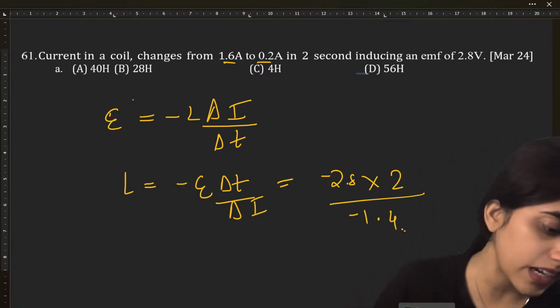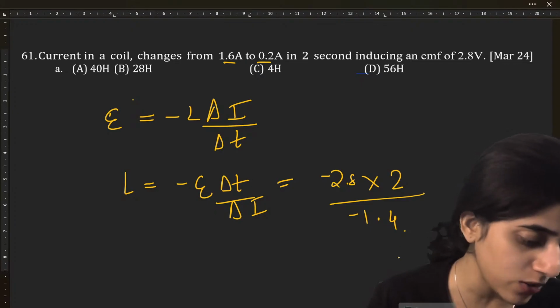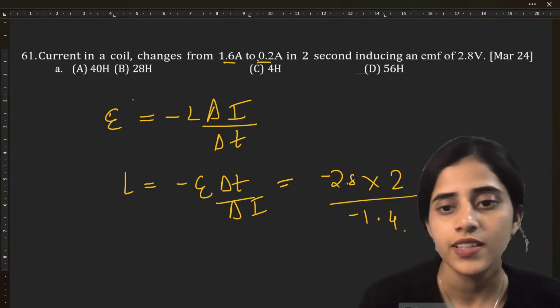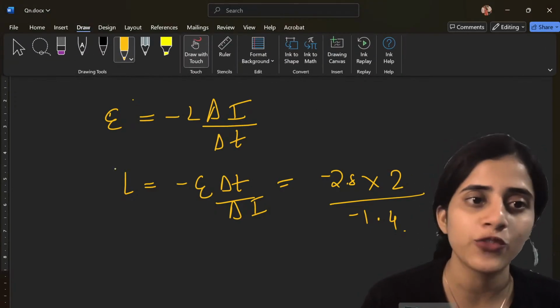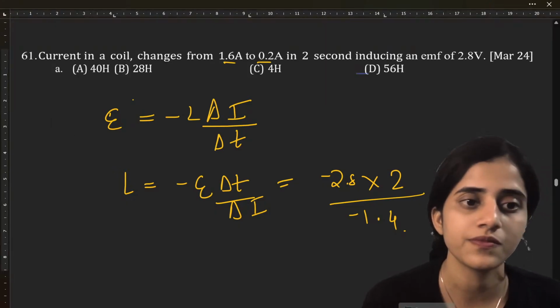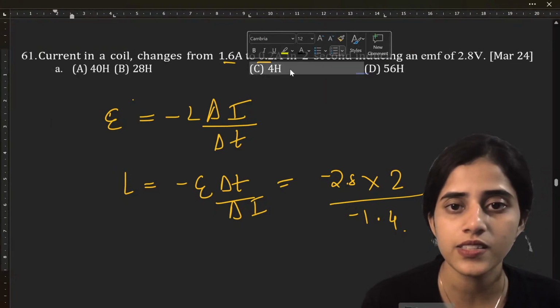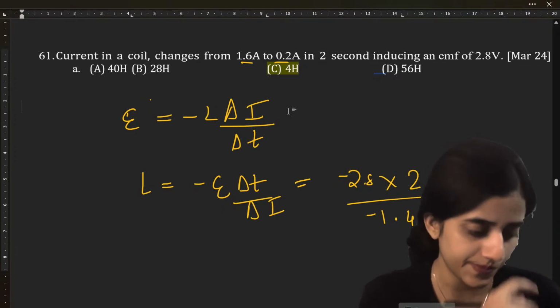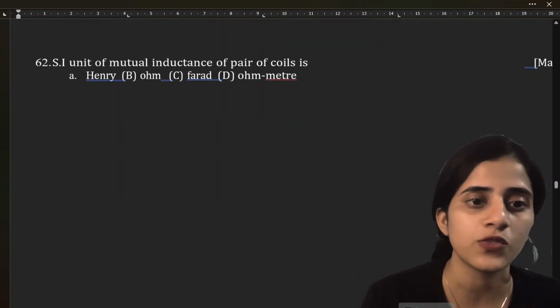Ganavi, Abhijit, getting 4. Yeah, now so many are getting 4. Yes, you will get 4. You should get 4. Okay? It is 4H. Yes, Likita, it's 4.